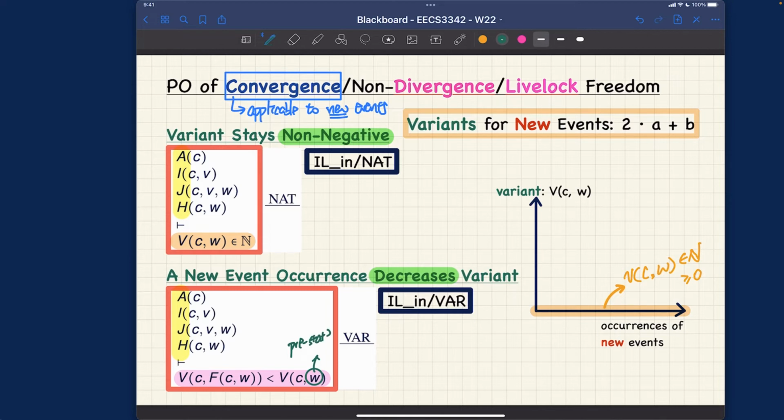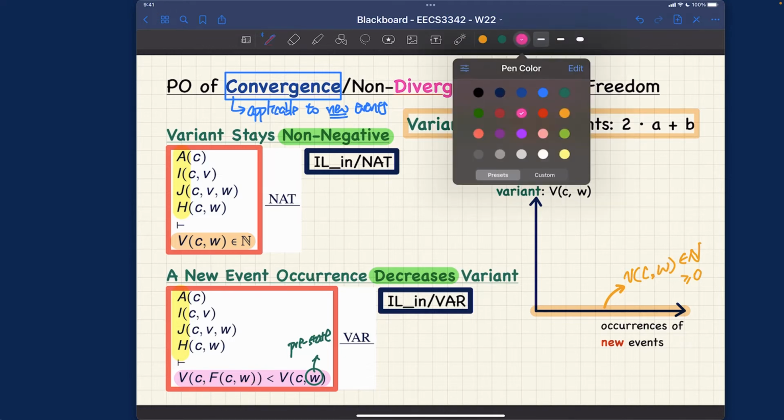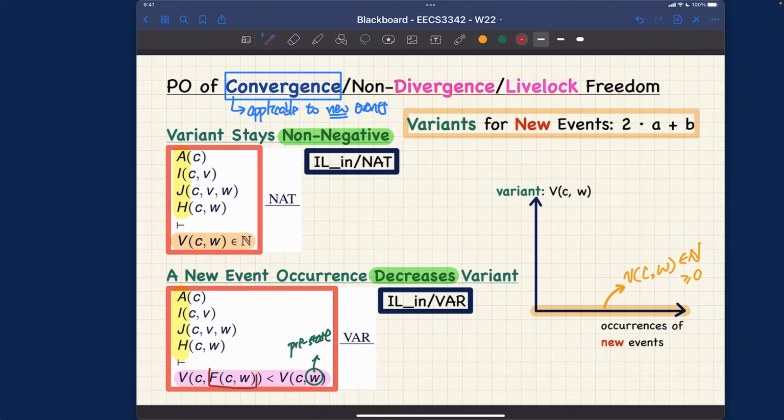You can think about the pre-state evaluation for the variance should be strictly larger than the post-states evaluation for the variance expression, because, if you recall from before, this f over here is the formal component for the effects of the concrete events. In this case, only the new events. Only those events are applicable, right? And this part over here is really about the post states of the variable.